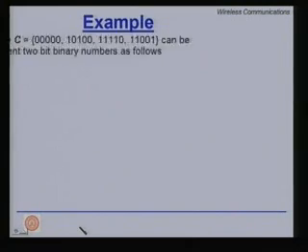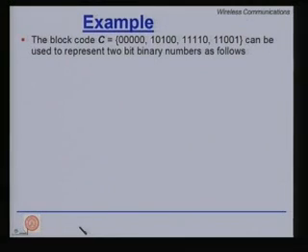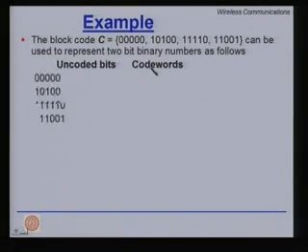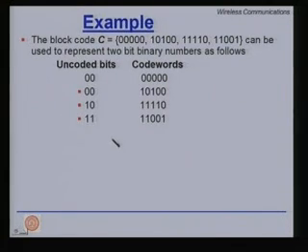Let us look at an example. Let us look at a simple block code which has 4 code words. The block code C can be used to represent two binary numbers as follows. So, you have uncoded bits and the corresponding code words. If you have 0 0, you represent it like this. If you get 0 1, you represent it like this, 1 0 you represent it like this, and 1 1 you represent it like this. So, for 4 possible 2-bit inputs, you have 4 possible outputs.